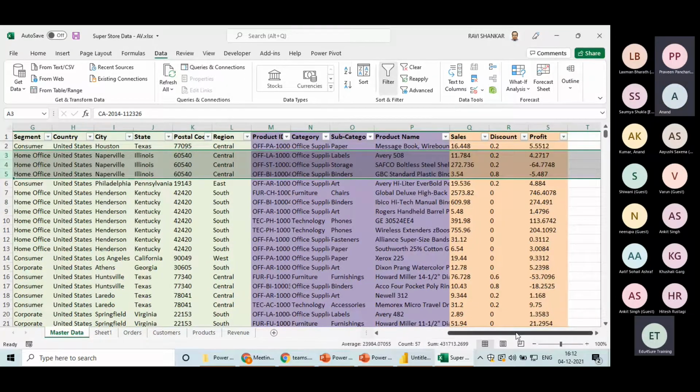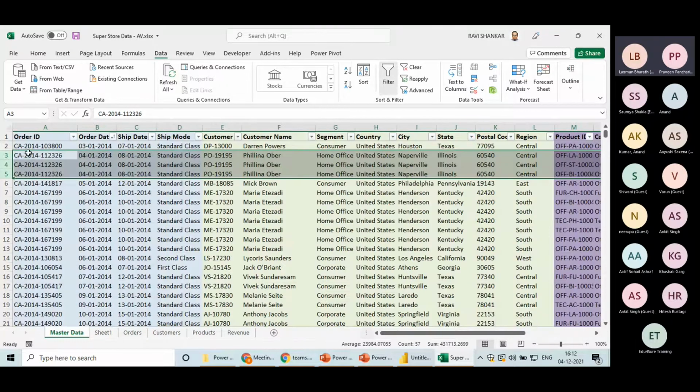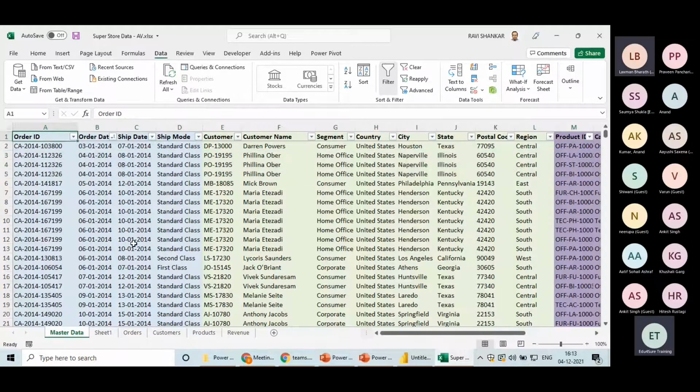The only difference is in the details of the product and the sales value they have ordered. But this is not unique for one row. For one row, it is not unique, but in this entire data set, if we talk about the primary key, then order ID is the primary key where we can locate a particular order, not a product.